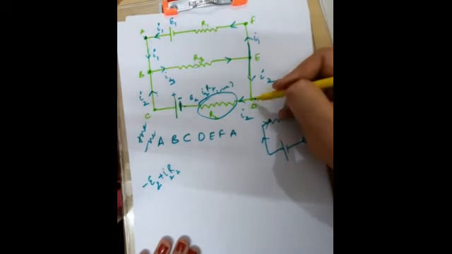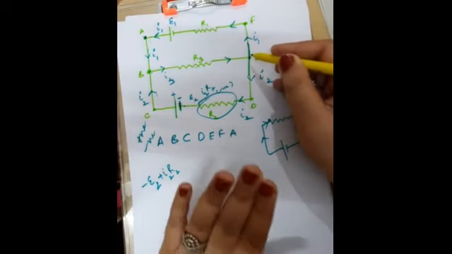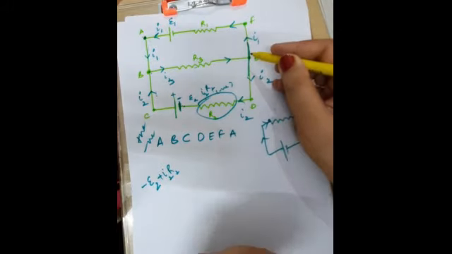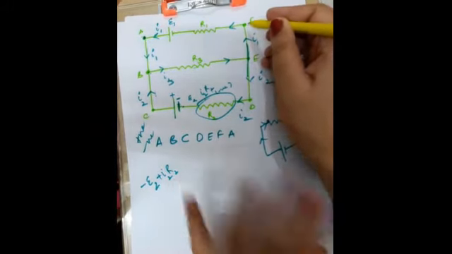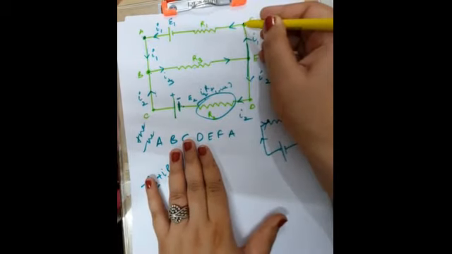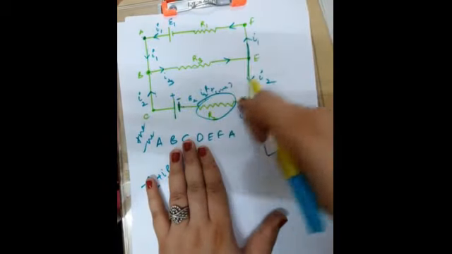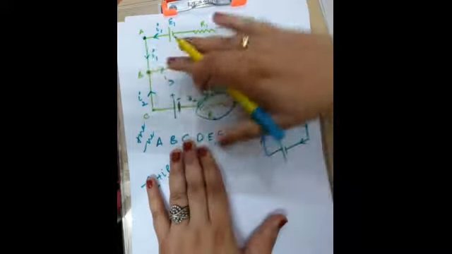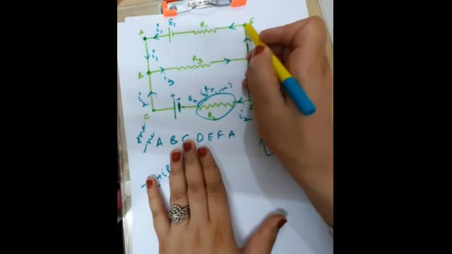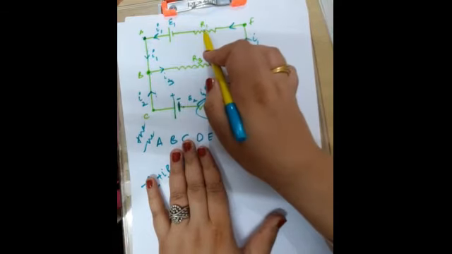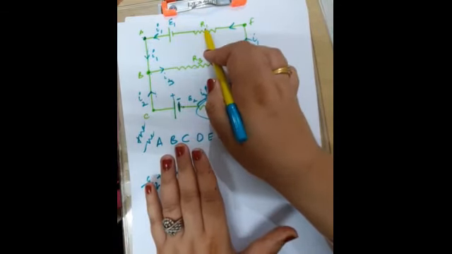Now when you're moving from D to E, there is nothing here, neither a battery nor a resistor. Then you are moving from E to F, nothing is there. But then, see, closed loop, we have chosen this one. We are ignoring this part. So when you are moving from F to A, you will encounter a resistor.